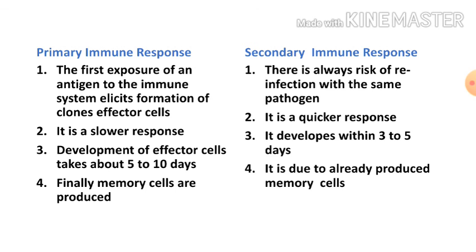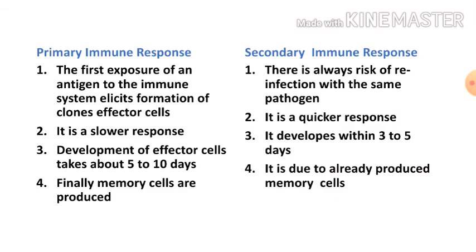It is a slower response because that person's body doesn't know much about that antigen. So development of effector cells takes about 5 to 10 days. Finally, memory cells are produced either after the disease or before the disease.